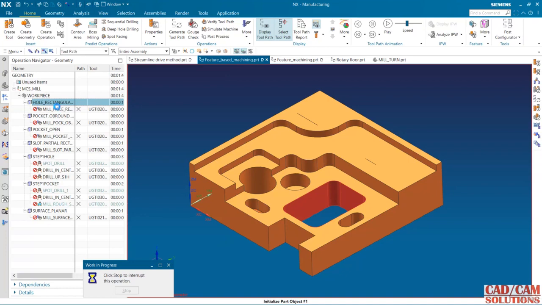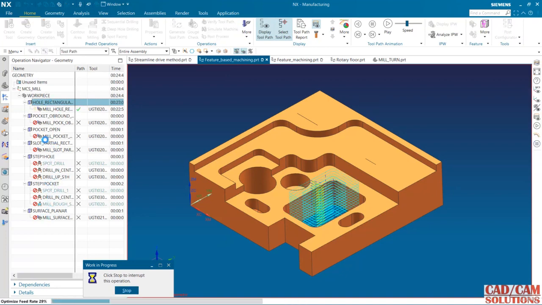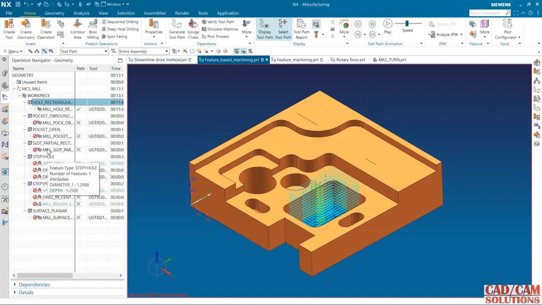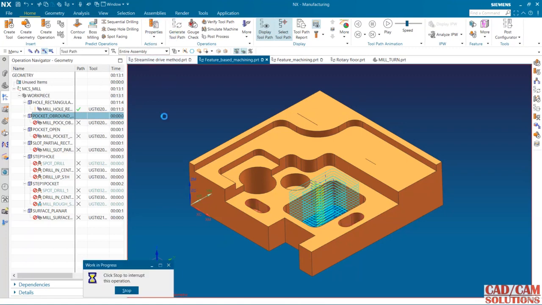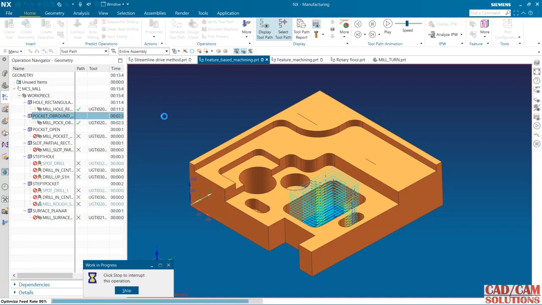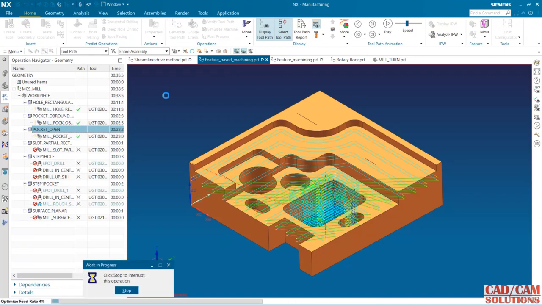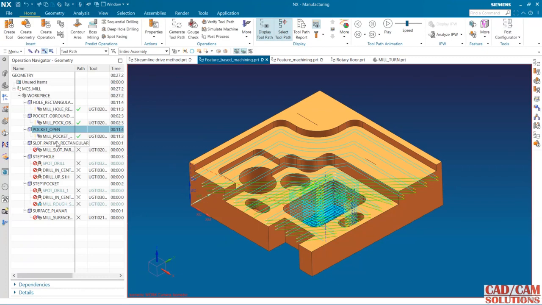And I can reorder all this program if I want. Suppose I want this operation first, this operation second, so I can drag and drop. If you drag and drop, it will change. Okay, so just click and generate, another operation will generate. Again generate, set path, click, generate.